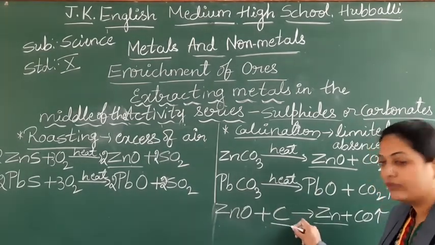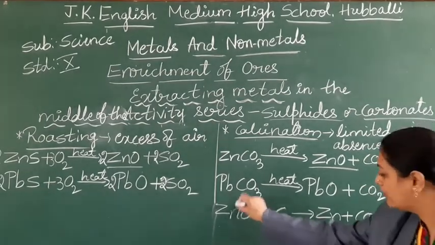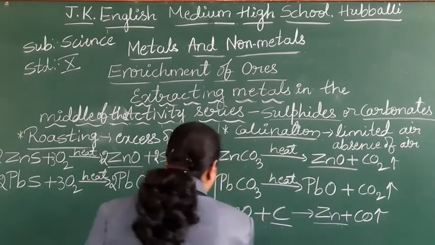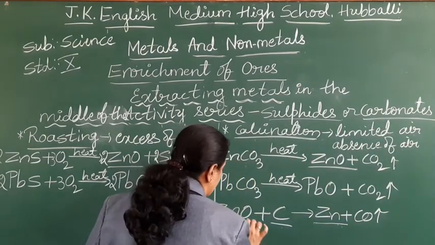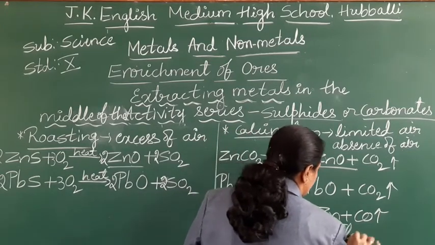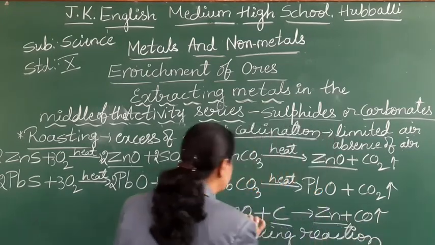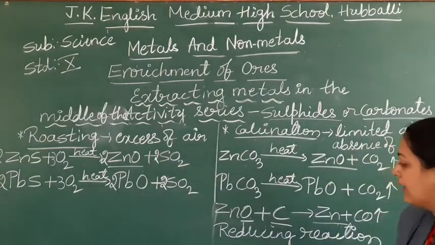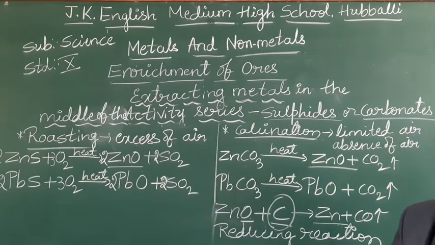So with the help of the reducing agent, you have reduced. You got the zinc plus carbon monoxide. So this is called a reducing reaction, because you are removing the oxygen from the zinc. So it is a reducing reaction, and coke or carbon is one of the reducing agents. Right, students? Take down.